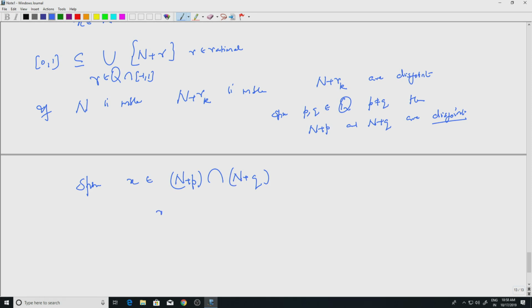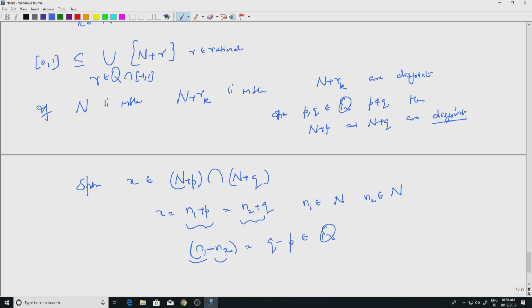That means x can be written as some n1 plus p, and it can also be written as some n2 plus q, where n1 belongs to N and n2 belongs to N. This means n1 minus n2 equals q minus p, which is a rational number.